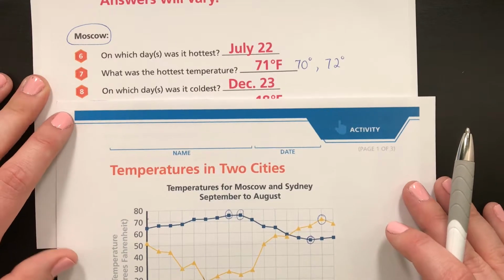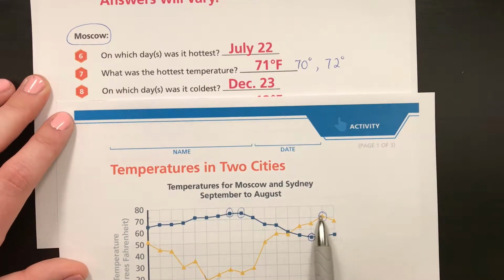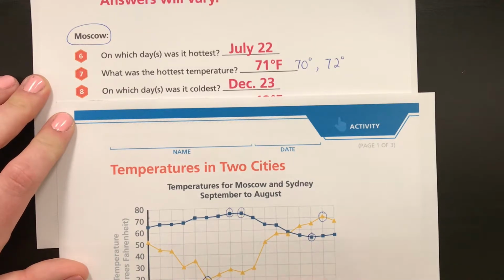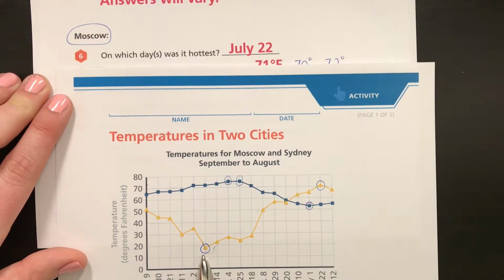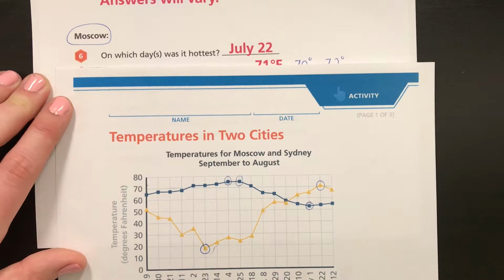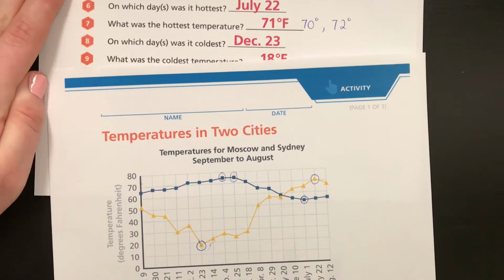All right, so let's look at number 3. On what days was it coldest? So now we're looking for the data point that is the lowest, and this is the lowest point on the graph, and that happened on December 23rd, so that's correct. Sorry, again, I don't realize it's not in the shot. So this is December 23rd. We can see that that is the lowest data point on our grid, okay?